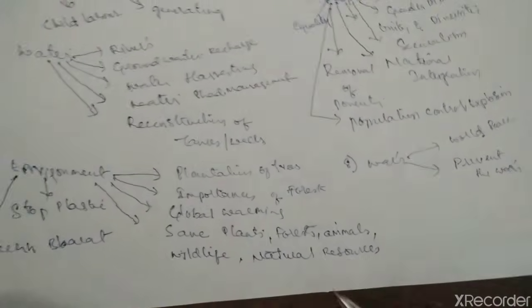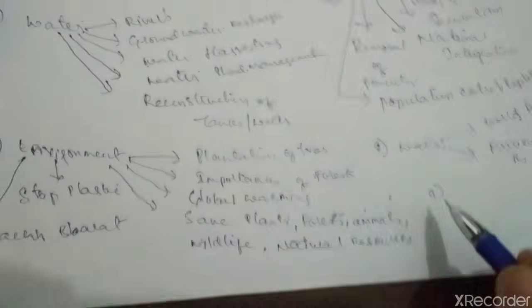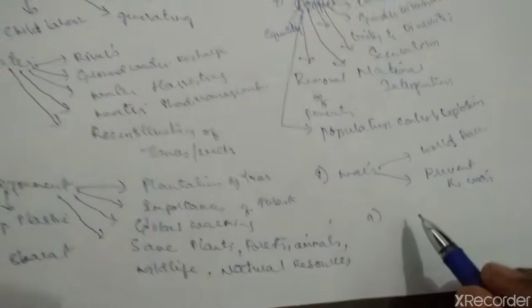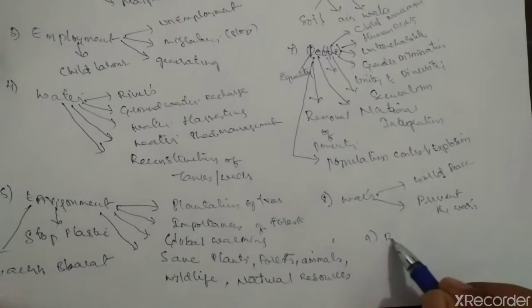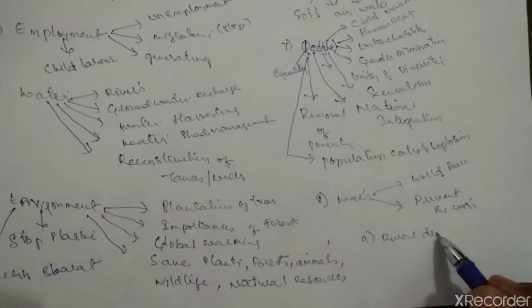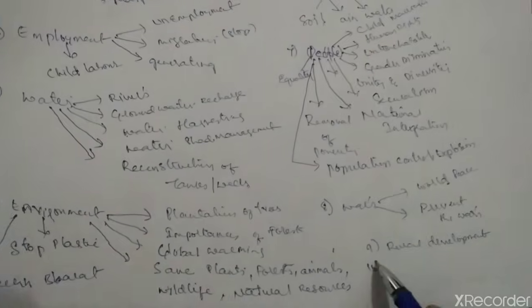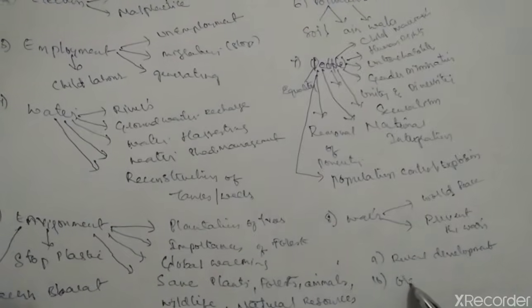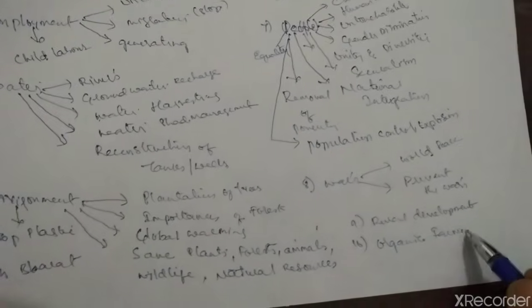Now the last ones we are going to discuss. Out of these, other general topics will come, that is rural development. They will ask about rural development. And the tenth one is organic farming, not using pesticides on the farm. So how to do organic farming in our country.